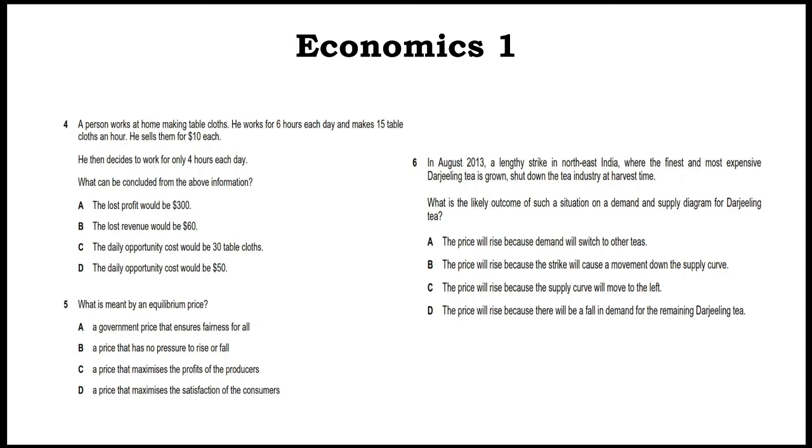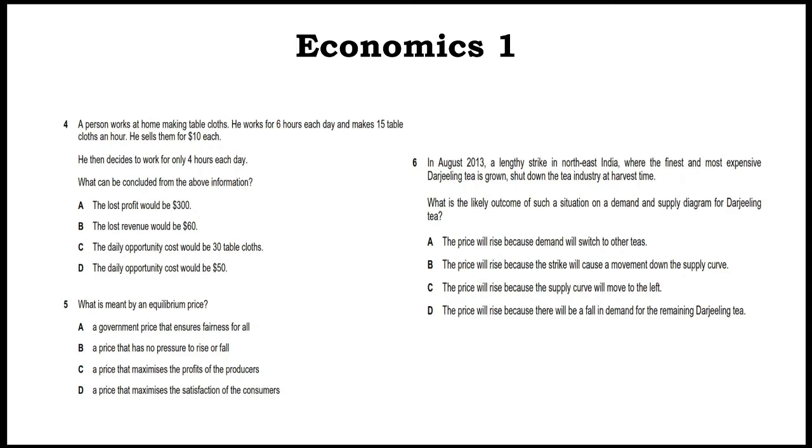Why not a government price that ensures? Basically, in equilibrium price, the government doesn't intervene. And a price that maximizes the profits? Basically, market price is not necessarily the profit maximizing price. And a price that maximizes the satisfaction of the consumers? Basically, the consumer is satisfied when it pays the minimum price, and market price is not necessarily the minimum price.